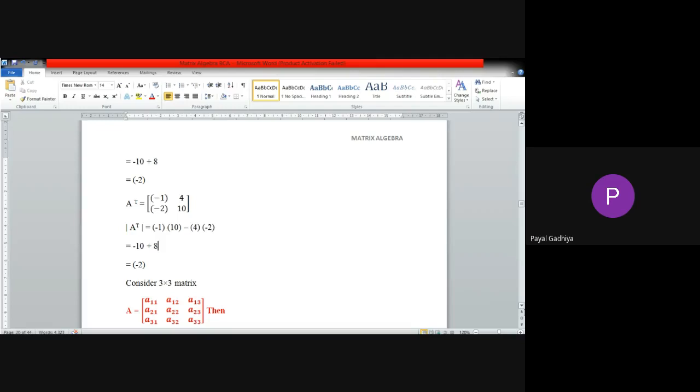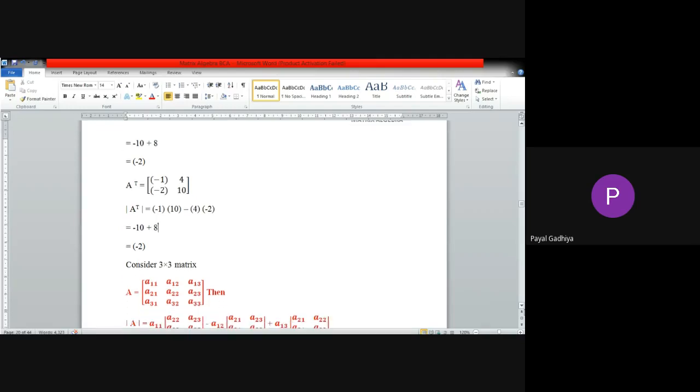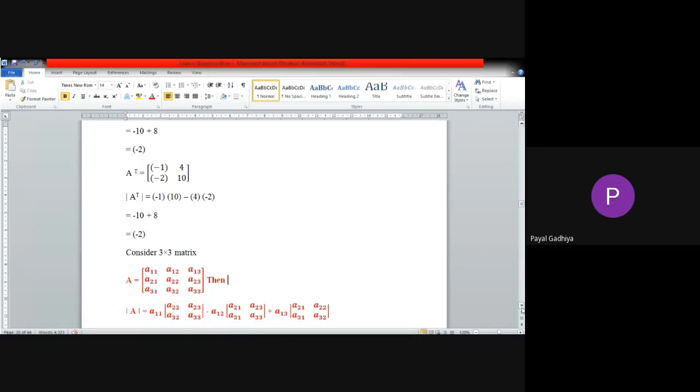Okay. Now let us see the determinant for a 3 cross 3 matrix. If we have this 3 cross 3 matrix, it will have 9 terms: A11, A12, A13, A21, A22, A23, A31, A32, A33. Then to find the determinant of this matrix, we take the first element A11.